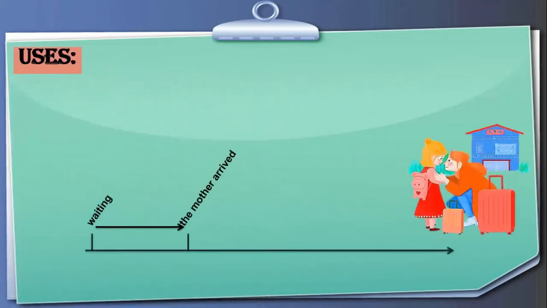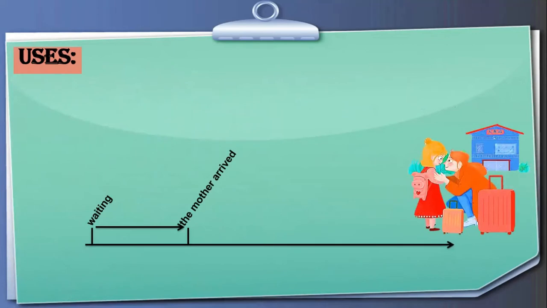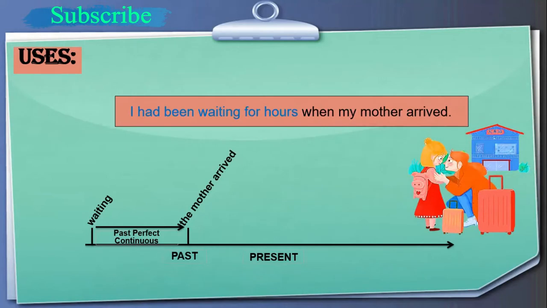Here you see a picture. The mother arrived and the child had been waiting. Now the mother arrived, this is the past time. Before that past time, a continuous action is called a past perfect continuous action.